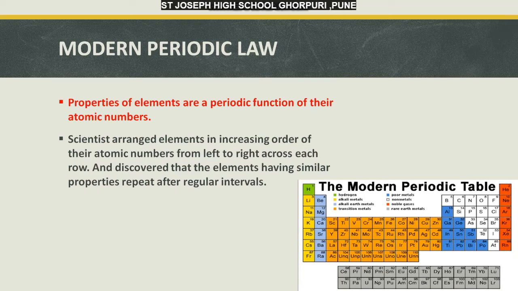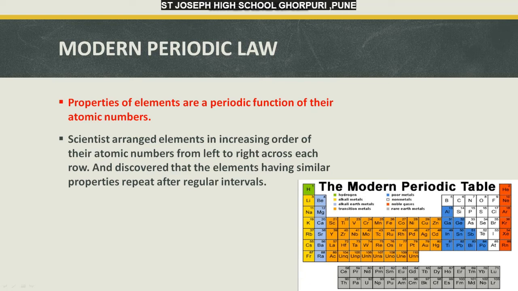Now, if you see on page 21, we have got positions of elements in the periodic table. The first question: how is the problem regarding the position of cobalt 59 and nickel also 59 in the Mendeleev's periodic table resolved in the modern periodic table? If you see here in the table, we have cobalt, which has atomic number 27, and we have nickel having atomic number 28.